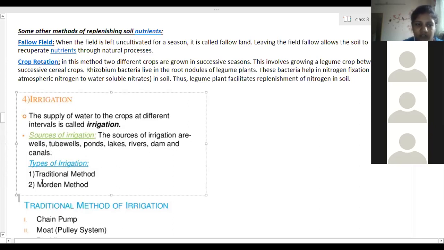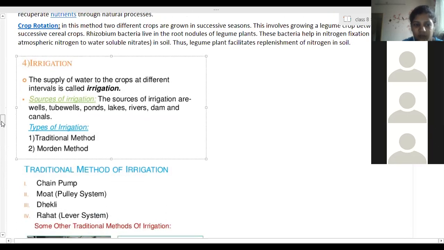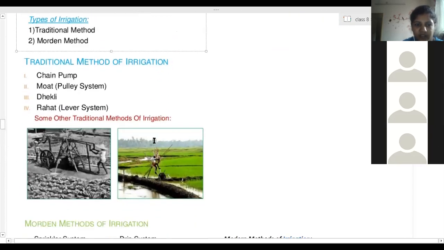This one is wrong. So this is traditional methods and this is modern methods. In traditional methods, chain pump is there, moat is there, Dhekli, or even Rahat, lever systems are present. So by this way, the watering, you can see there is stagnant water. This is a paddy field. So water needs to remain stagnant throughout as the plant grows.